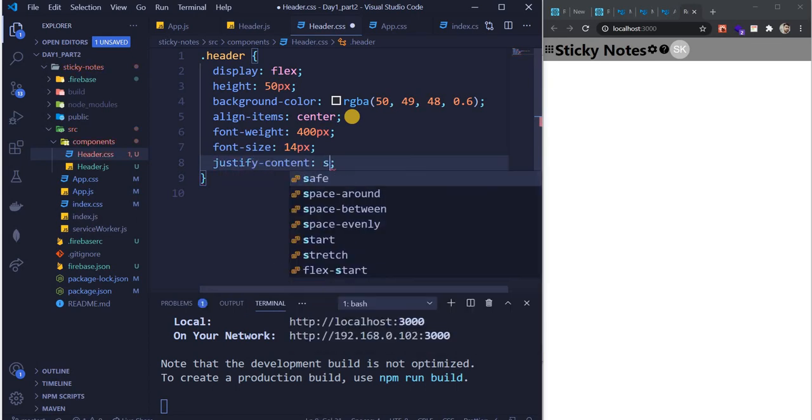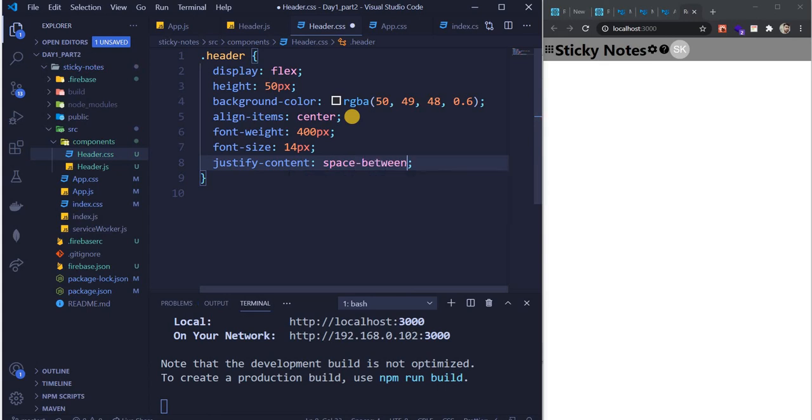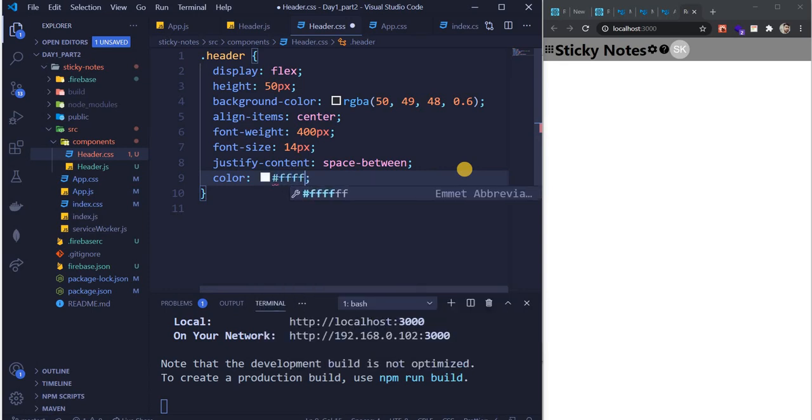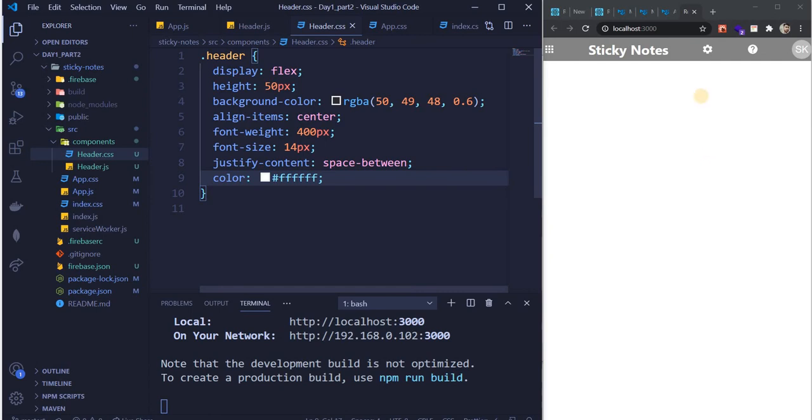These are flex box properties. When you write display flex, these properties get added, or you can play with these properties. So now color will be your white color. Now let's see what happens here.